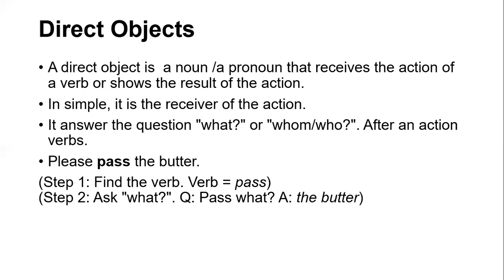Now you need to ask two things. First, you need to find the verb, and the verb is pass. And then you have to ask from pass, what to pass? The butter. The butter is what? It is a direct object. Remember, any word which gives the answer of what, whom, or who is called a noun or pronoun. And a noun or pronoun is always used in the place of object.